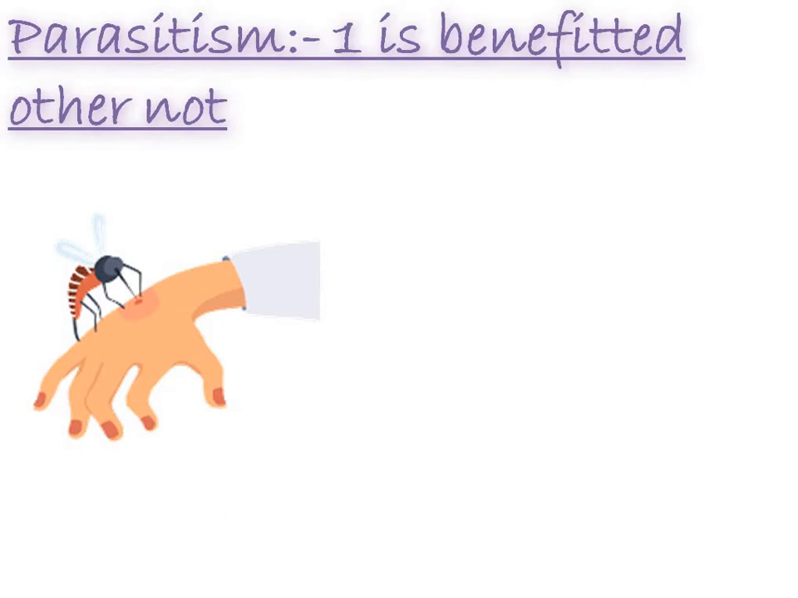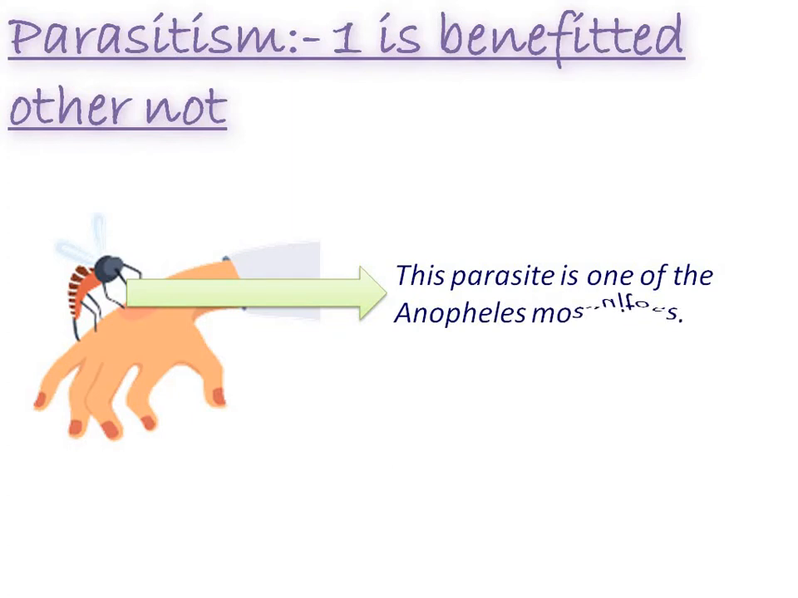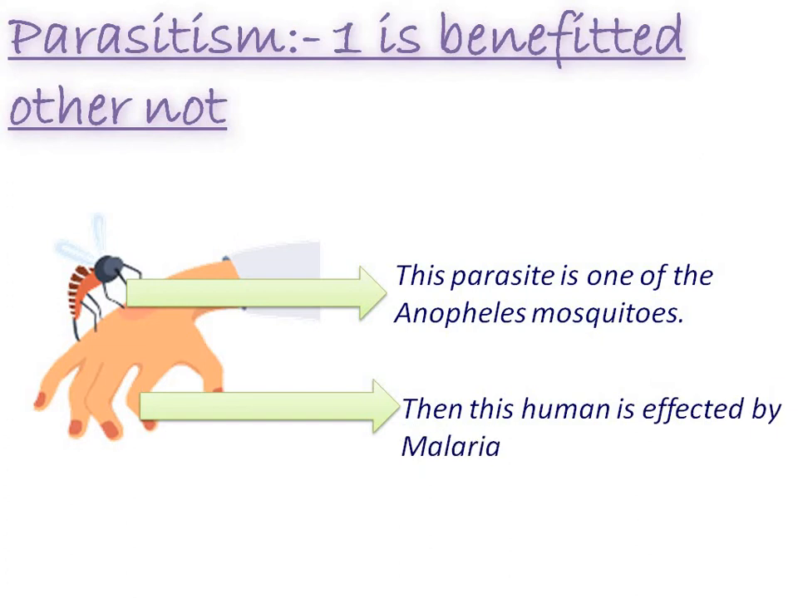Parasitism: one is benefited, the other not. This parasite enjoys sucking blood from humans. This parasite is one of the Anopheles mosquitoes, which cause malaria. Then this human is affected by malaria. As you can see, the human got a loss and the parasite got a benefit.